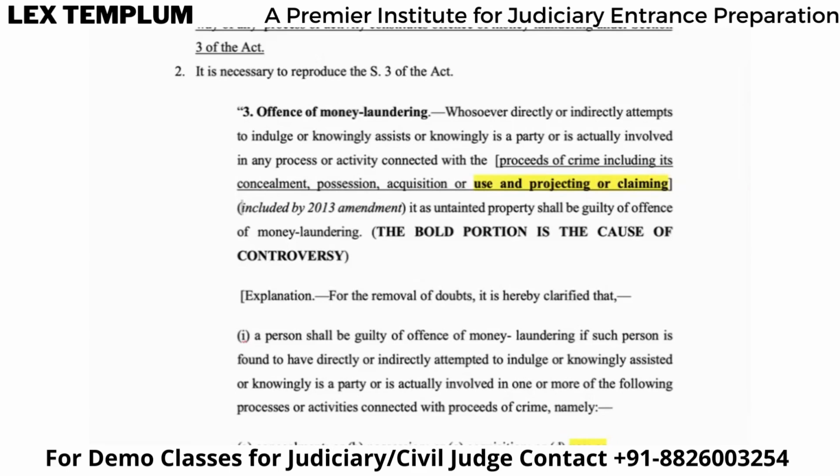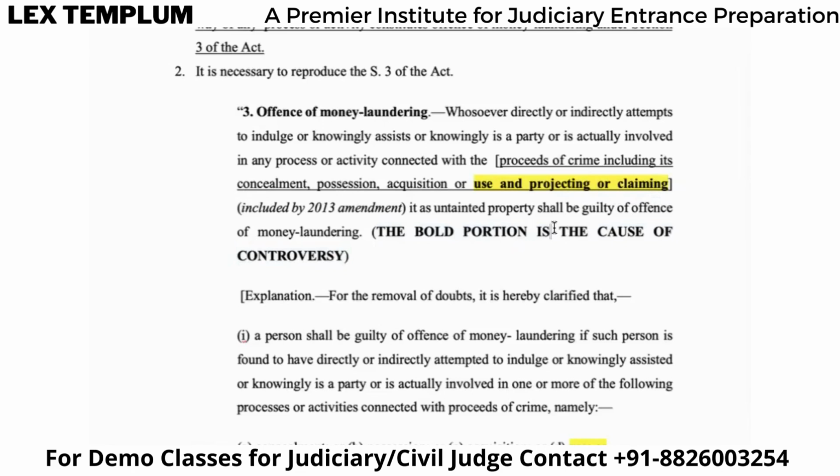Right? Now, this yellow portion, which I have highlighted, and I have also mentioned it here, the bold portion is the cause of controversy. Right? So only these words were the cause of controversy: use and projecting or claiming, which came through the 2013 amendment. Right? So what is an offense of money laundering?